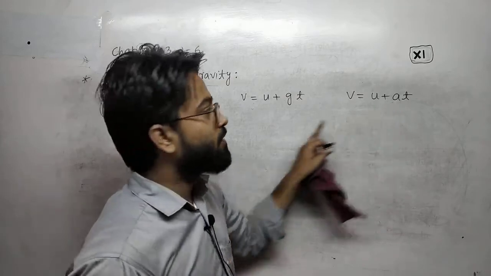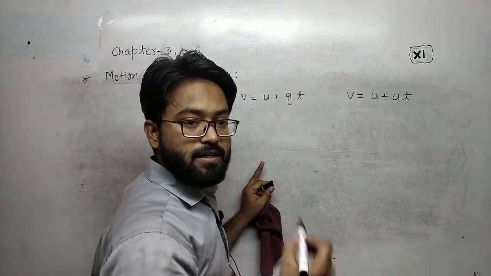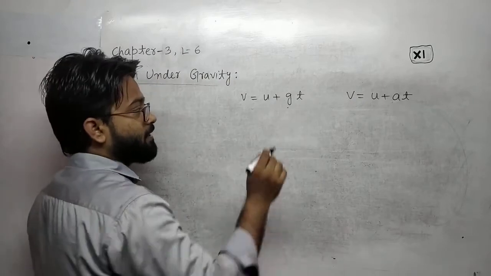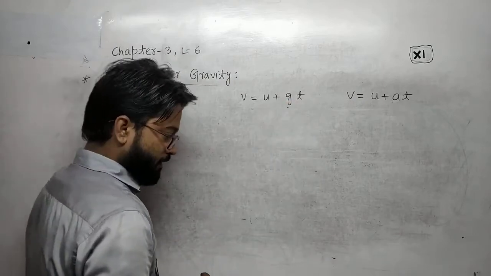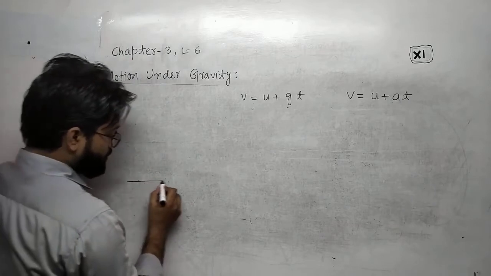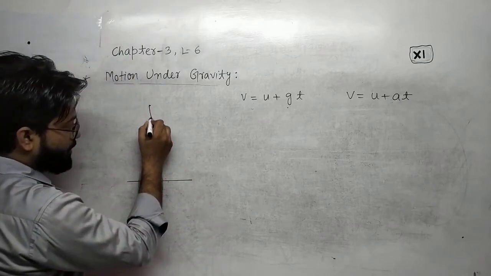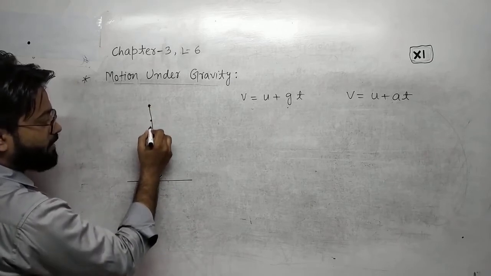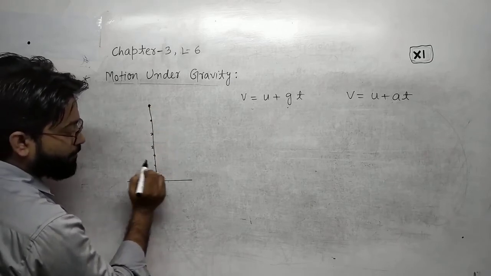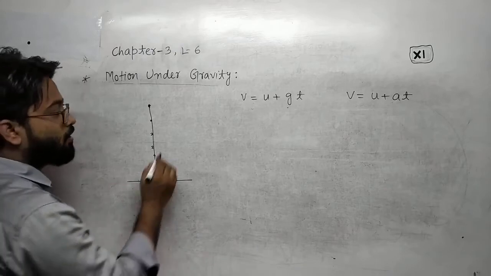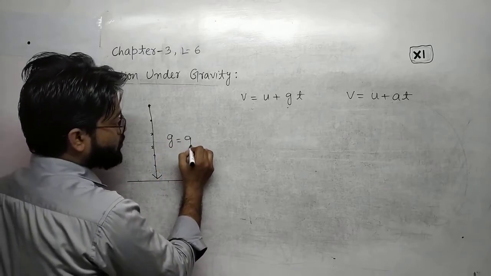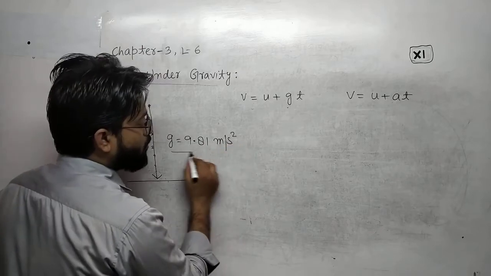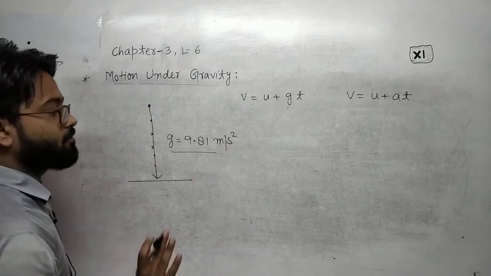When the object is in free fall, A will be replaced by g, but with the sign, because the object is moving in this direction, which means the object will increase its velocity. g is equal to 9.81 meter per second square approximately on the surface of the earth, on the equator.